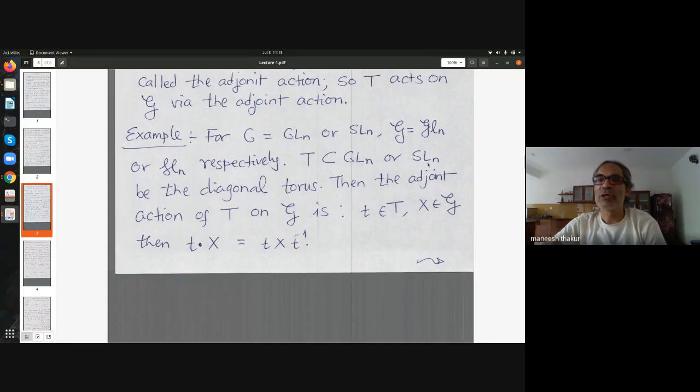For SLn, the Lie algebra is all trace zero matrices with the same Lie bracket as here. It's a sub-algebra here. And the adjoint action in this case is just conjugation by the element T. So T acts on X by T X T inverse. Well, here I can forget T, I can write capital G actually. So the adjoint action of the group on the Lie algebra is by just conjugating elements of the Lie algebra. And this holds for not just these two examples, any closed subgroup of GLn has this property.